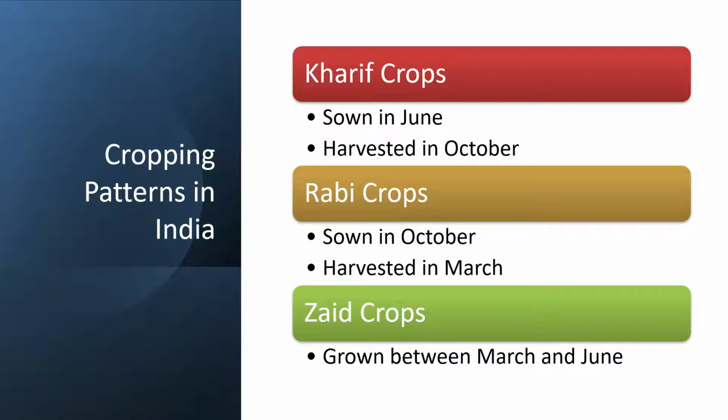If you take a look at Kharif crop, that is your summer crop, rice is mainly grown. We take a look at the Rabi crop, it's a winter crop, wheat is mainly grown. The Zaid crop mainly has vegetables and fruits because it is in between. So mainly seasonal kinds of vegetables and fruits are grown during this cropping time.